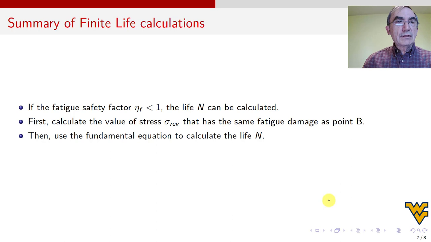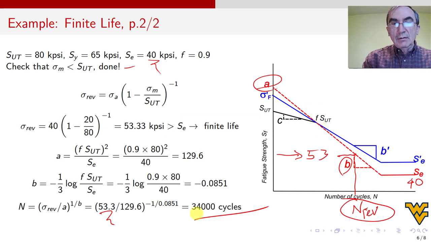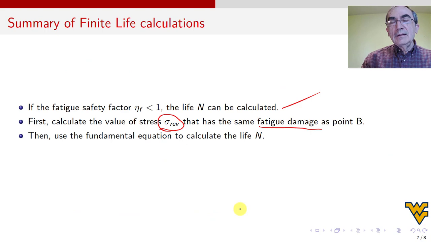To summarize, if the fatigue safety factor is less than 1, the life can be calculated. How do we do that? First, we calculate the value of stress sigma REV that has the same fatigue damage. I introduced this idea of fatigue damage because it is not broken yet, but by a certain number of cycles, 34,000, it will be, and it has the same damage as point B.